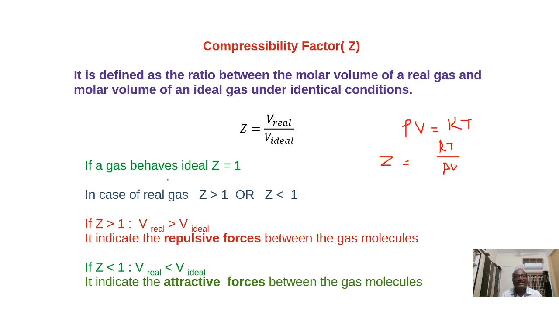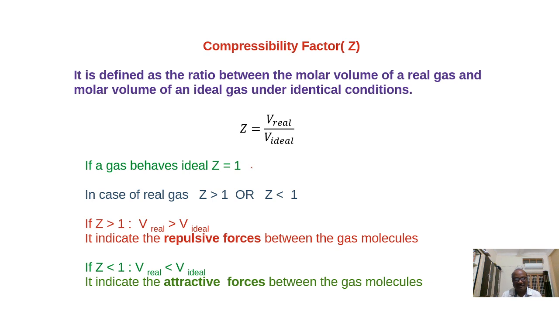Next, if a gas behaves ideally, then what happens? Suppose the X gas, we are comparing this X gas with the ideal gas. If X is an ideal gas, then its volume will be exactly equal to the volume of the ideal gas. So V real by V ideal: if these two are the same, Z becomes equal to 1 for an ideal gas.